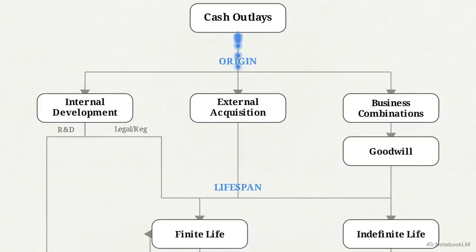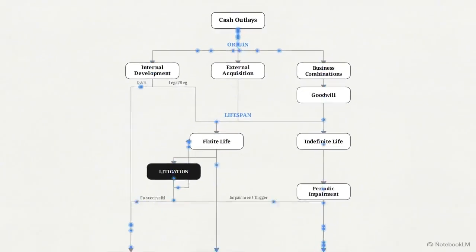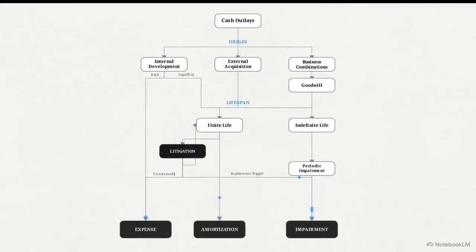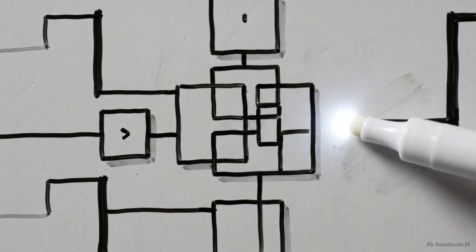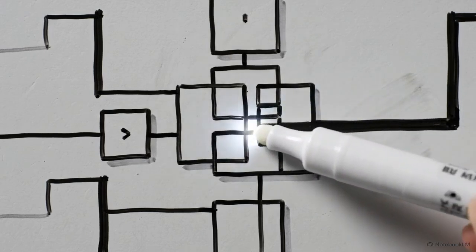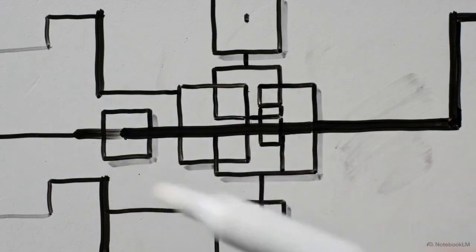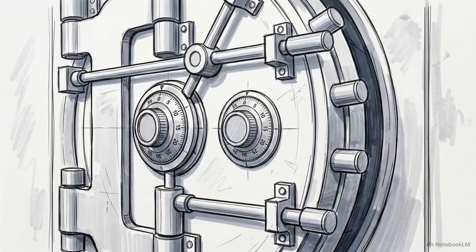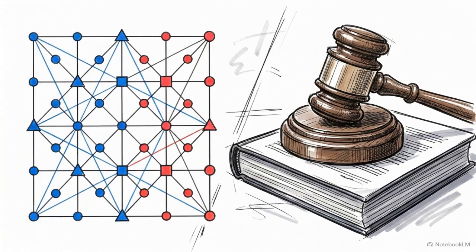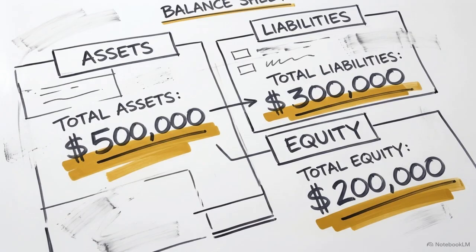When we pull back and look at the complete system, we see a continuous circuit of financial logic. As we've seen, origin determines its initial existence, its specific lifespan determines its degradation, and litigation determines its survival. These rules enforce the principle of accounting conservatism. They ensure that a company can only claim invisible value when it is mathematically measurable and legally undeniable. This matrix serves as a professional standard for identifying the true financial substance hidden behind the abstract numbers of a corporate balance sheet.